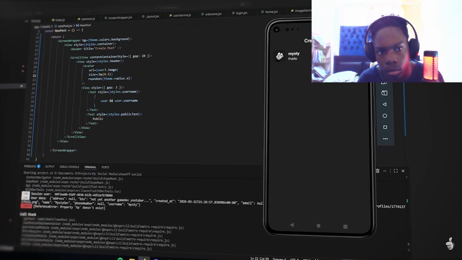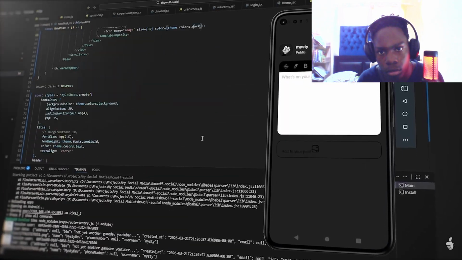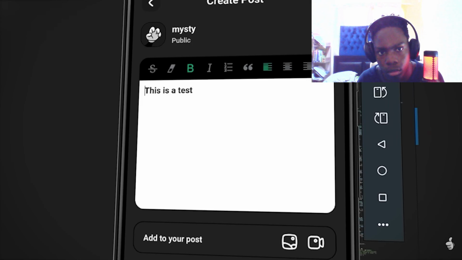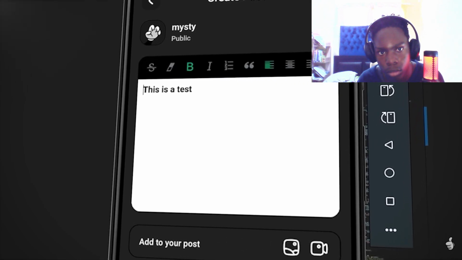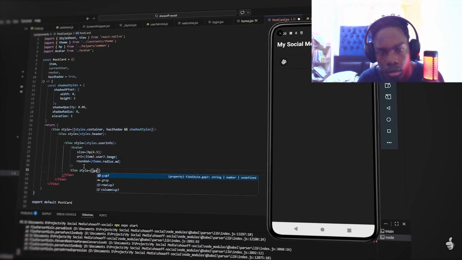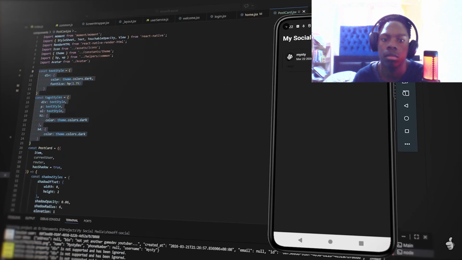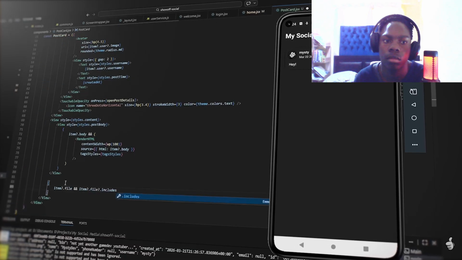First, I need a screen where users can actually create a post. This will include an input field for the body of the post, along with some buttons to attach media. I also added the option to format text, although I'm not completely sure if I like it. The next step is creating the postcard that will display each post. It will include the user's profile picture, their username, and the date the post was made. Under that, I'll show the body of the post along with any attached media.